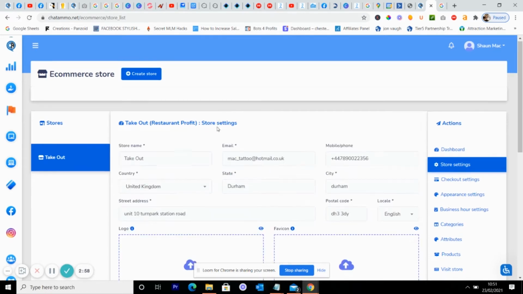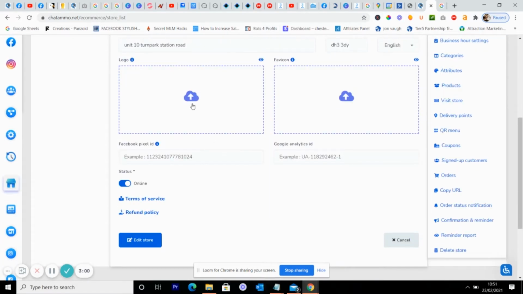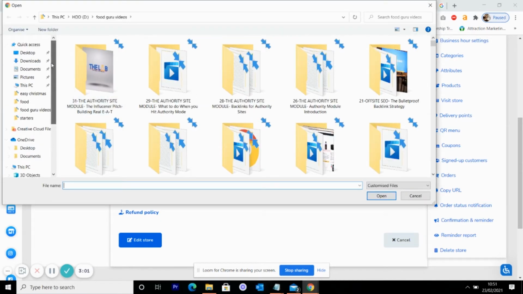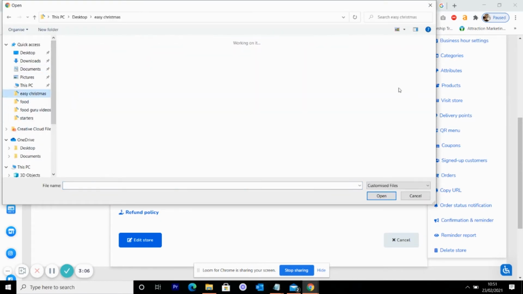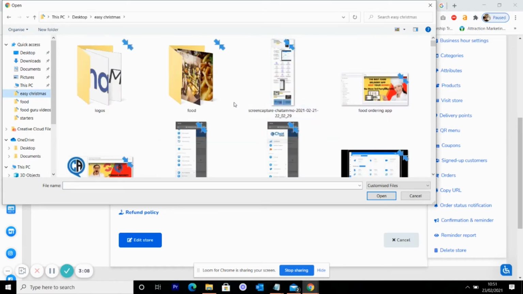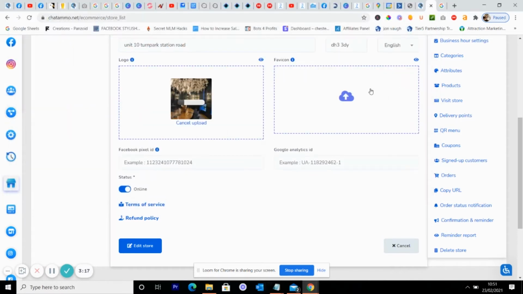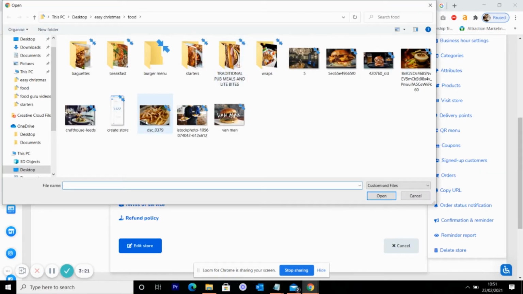Right, so we'll just upload those again. This time, I tell you what, we'll actually do a little bit of a different one. We'll put Easy Christmas, and we'll put up a storefront, like I was saying. So we'll just double click on that, and we will put up one of those. And for the favicon, this would be your restaurant's actual logo itself.